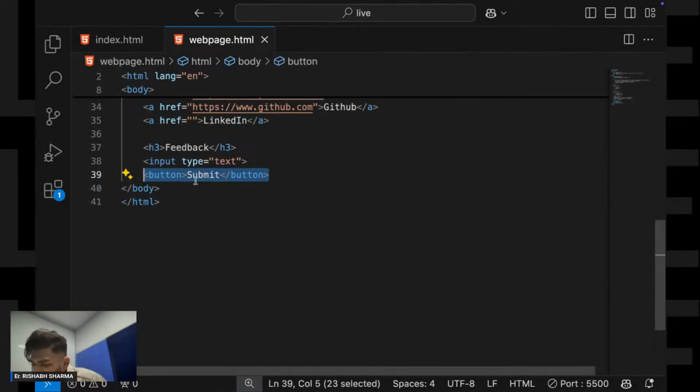Text area is nothing but just an input, right? But when you want to take a bigger input, when you want to take paragraphs as input from the users, then you can use the text area, okay? That always takes a bigger input, a huge number of lines, okay?